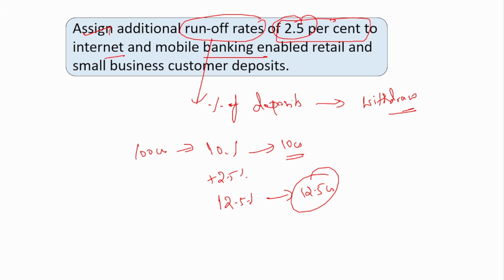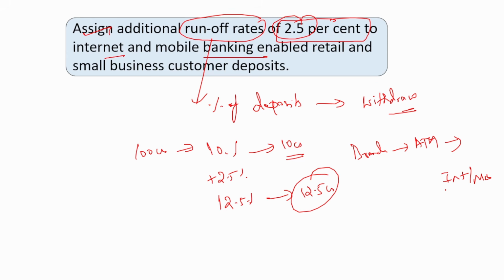Now, why has this 2.5% been increased only for the customers who have internet banking and mobile banking? See, before the introduction of internet and mobile banking, how did people withdraw money? They used to go to the banks, even before ATMs existed, and only during working days could they withdraw money. Then after the branches came the ATM. And now an even easier way: internet banking and mobile banking. So people who have access to internet and mobile banking can withdraw the money 24/7, whenever they want.